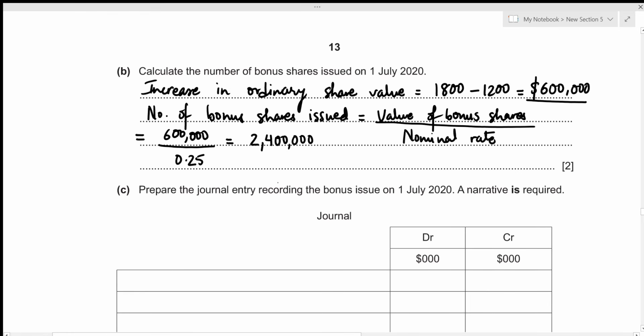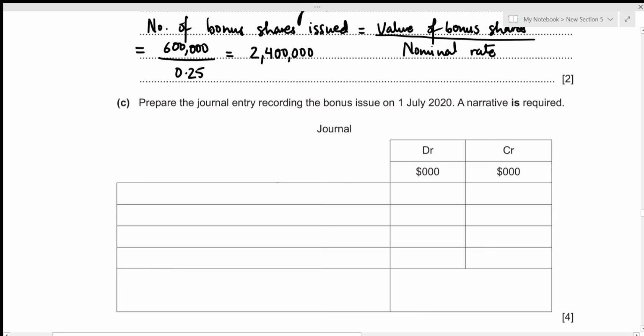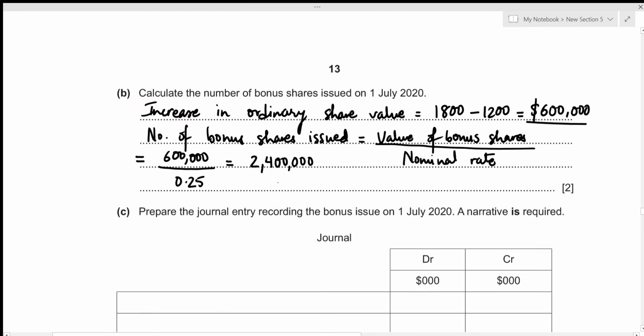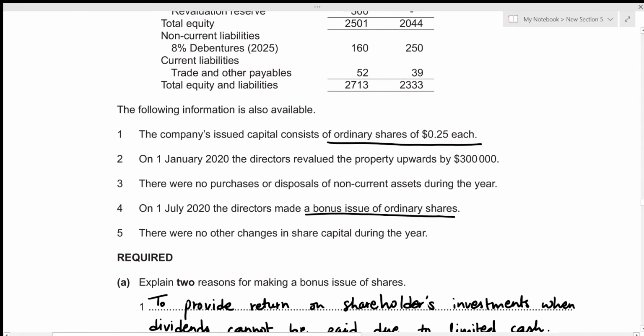Now let's move on to the third one. We need to prepare the journal entry recording the bonus issue on 1st July 2020, and a narrative is also required. So bonus issue is basically increasing the capital, right? And whenever we increase the capital, it is always recorded on the credit side in a journal entry. So the issued share capital will be on the credit side. Now we just have to look for what will be there on the debit side.